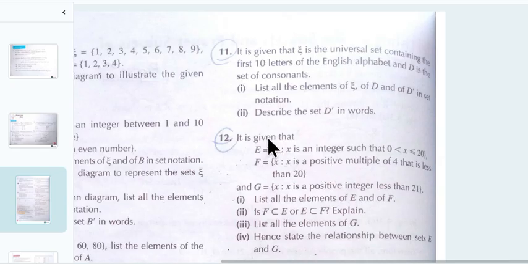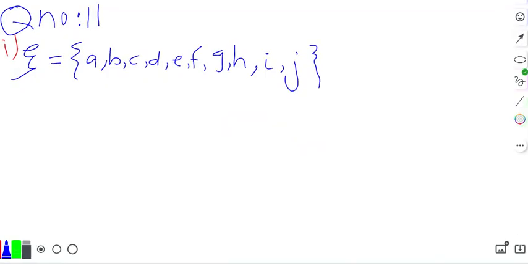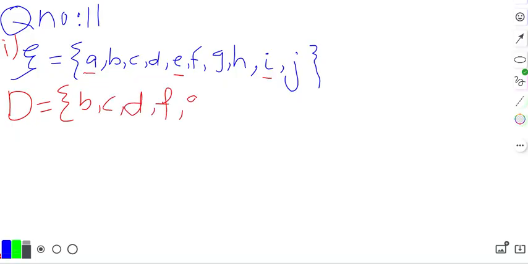Okay, what is the next? D is the set of consonants. We will take all the other sets from this one universal set. We observe that this is a vowel letter, this is also a vowel letter, and this is a vowel letter. The other letters other than the vowel letters are the consonants. Now, what is the second set? D is the set of consonants. So that means B, C, D, F, G, H, J.